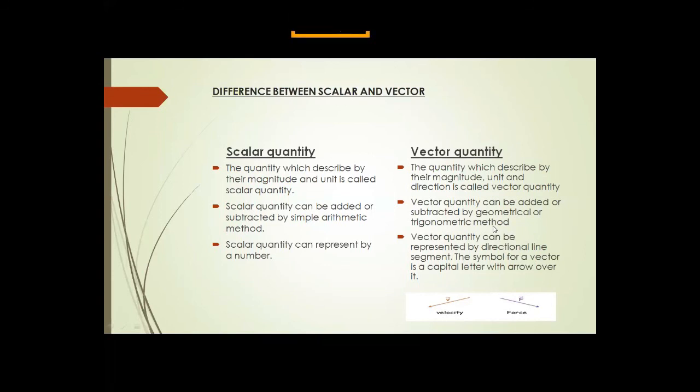So we can say that addition or subtraction of vector quantities is not possible in the same way as scalar quantities, because it uses the head-to-tail rule or geometrical method.